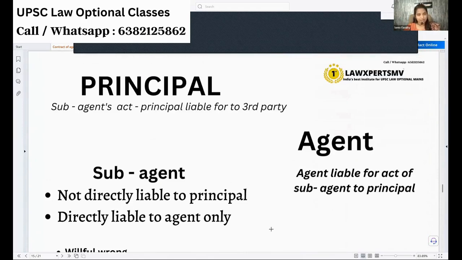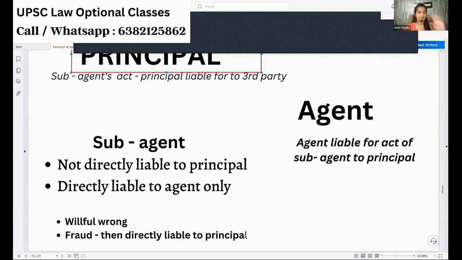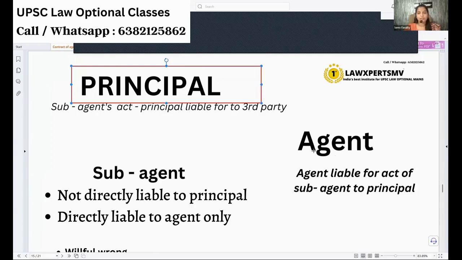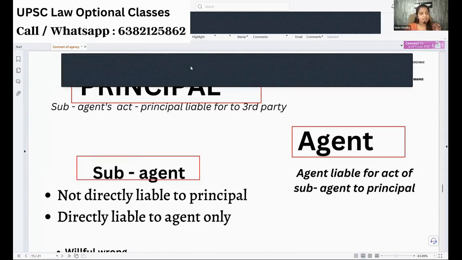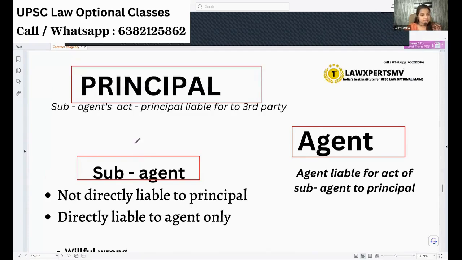Now, what I have told is repeated here. A principal, if the authority is given also, the system works like that. The principal will appoint the agent, the agent will appoint the sub-agent. If it is done within authority, then whatever the sub-agent does, the principal will be responsible.